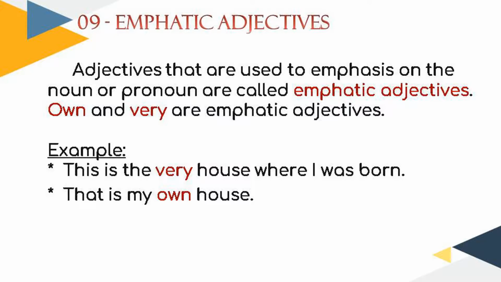Emphatic adjectives. Adjectives that are used to emphasize a noun or a pronoun are called emphatic adjectives. Own and very are the only emphatic adjectives in English. For example, this is the very house where I was born. So you're emphasizing the house, not any other house, but the particular house. Such words are called emphatic adjectives as they emphasize the noun or a pronoun. That is my own house. Here again, "own" is an emphatic adjective.